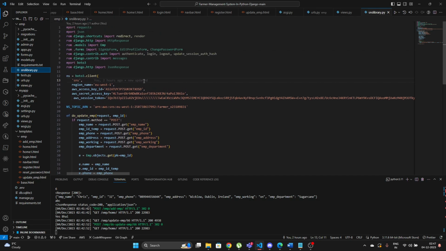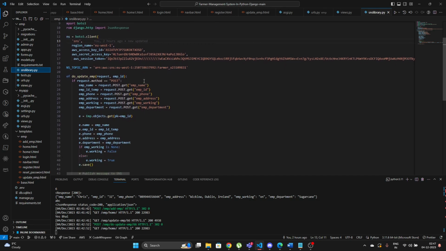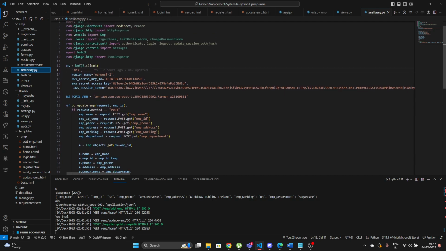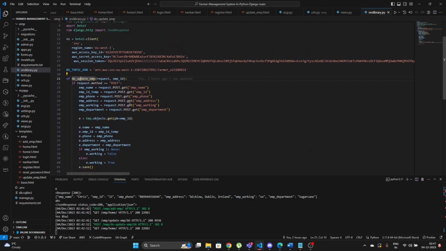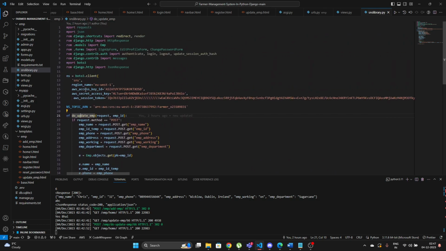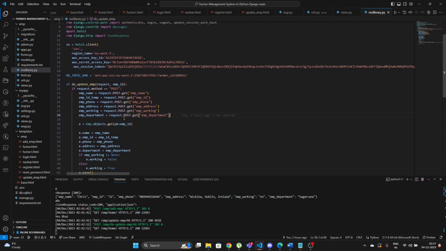And there's another part I forgot to mention, called library. My main functionality comes with SNS. For SNS, I took the functions of SNS with Boto3, and the update employee function and everything has been mentioned over here. So I can use this library as a reusable component. If someone wants to use this as part of an implementation, it can be a reusable component and also act as a library.